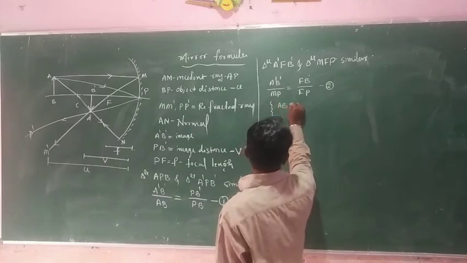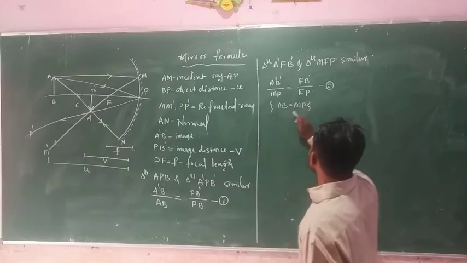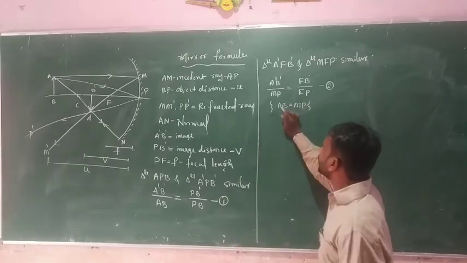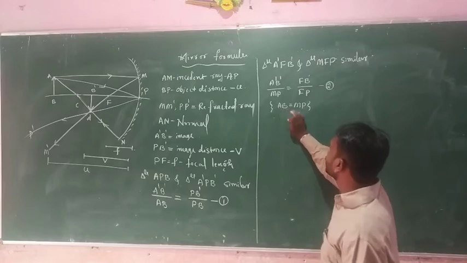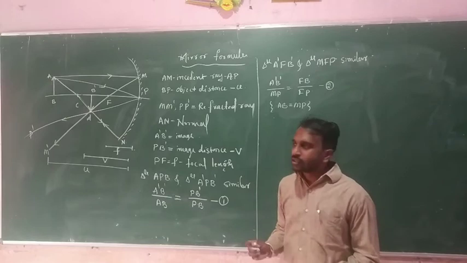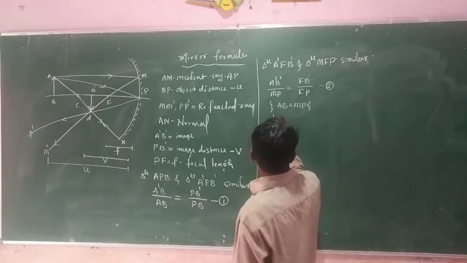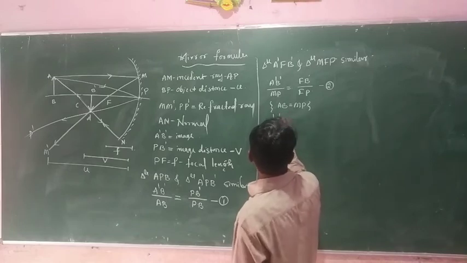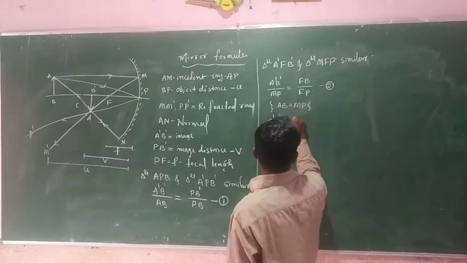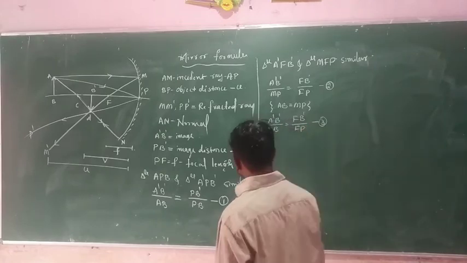AB equal to MP. So for this reason, in the place of MP we consider AB. Why? Because both are equal. So here A'B' divided by, in place of MP we consider that AB, is equal to FB' divided by FB. So this equation is 3.